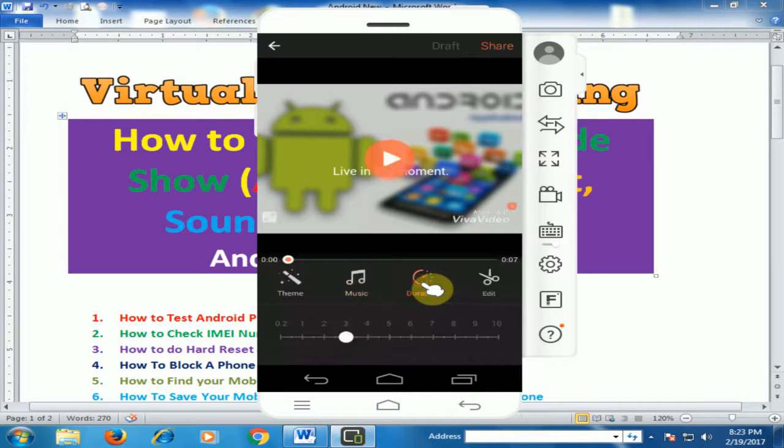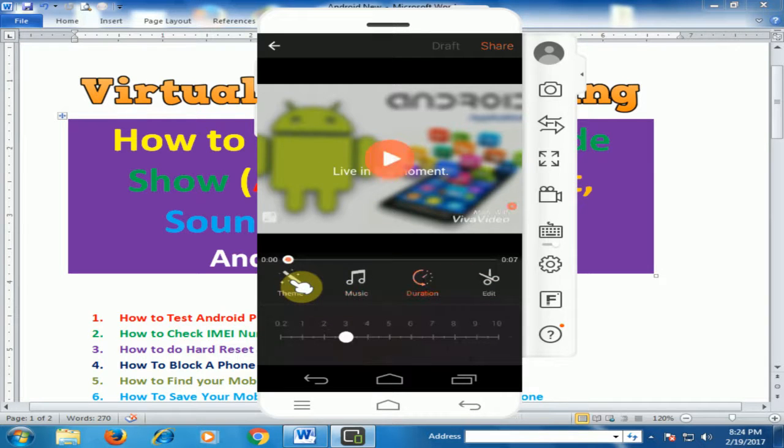If you want to increase the duration of your slideshow, you can use duration. Just click duration, and here one image will be displayed for 3 seconds. You can increase this by using this duration option. And the fourth option is edit. You can edit your presentation as well.